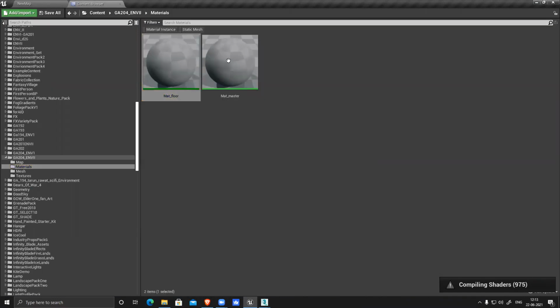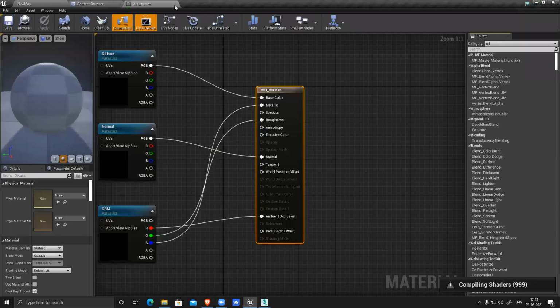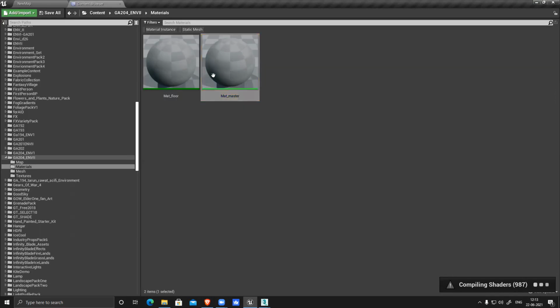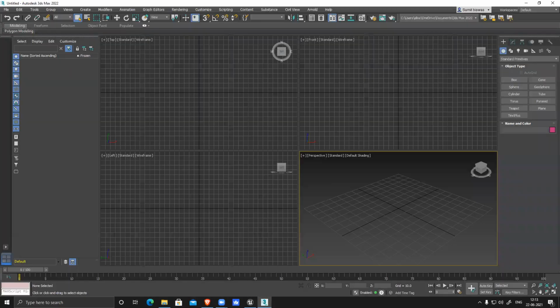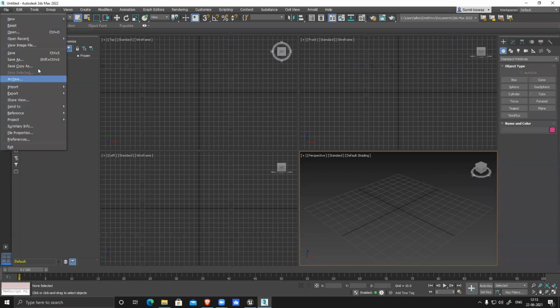Nice. So we already have created all this master. It's loading, so let it load. Oh yeah, opened. Cool. Nice. Now I'll open my file.